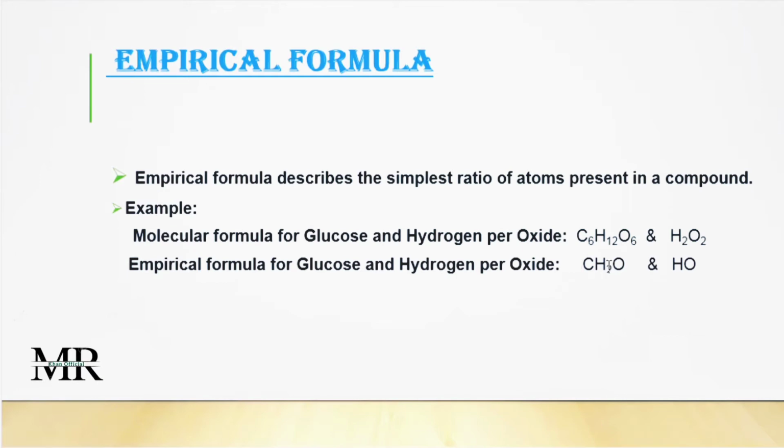In a simple way, what has combined? 1 carbon, 2 hydrogen, 1 oxygen. This is the ratio. And here you can see there are 6, which means ratio 1. So 12 is double of the 6. It is ratio 2. Again the oxygen is the same as carbon, so it is again ratio 1. This is known as an empirical formula.